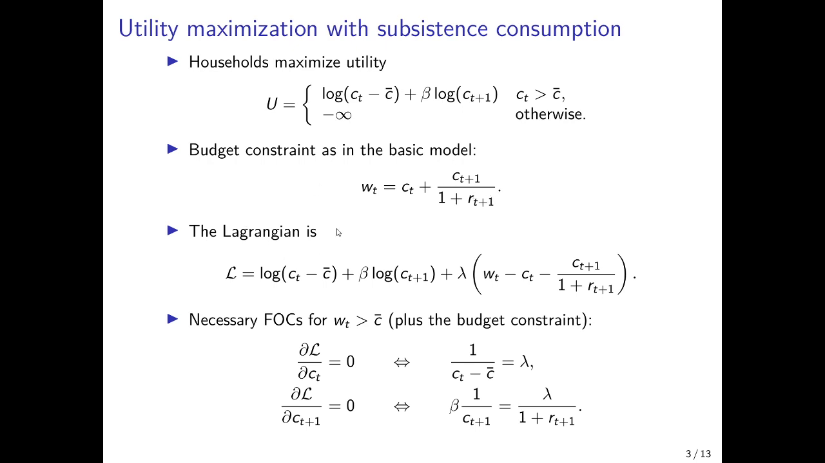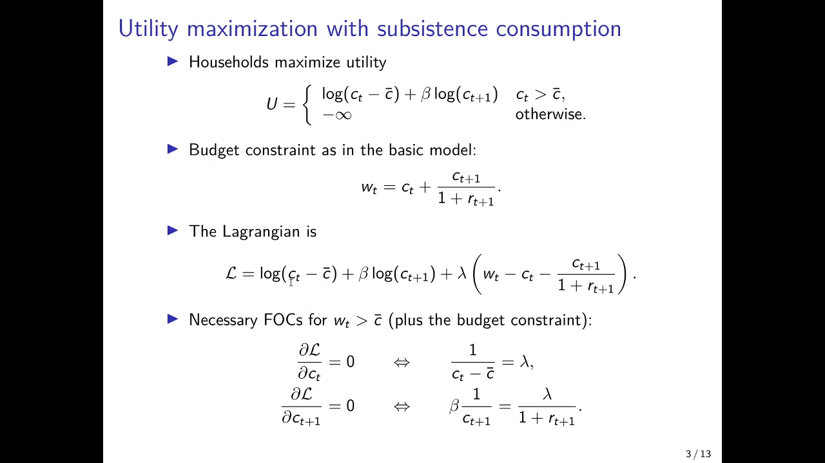Now we again write down the Lagrangian function, which is the utility function here, the first part, plus the Lagrange multiplier times the budget constraint, where we subtract from W t the right-hand side, C t plus C t plus 1 divided by 1 plus R t plus 1. And then we can compute the necessary first-order conditions in the situation that the subsistence needs can be fulfilled. Otherwise, we would be in the boundary solution where saving in the first period is 0 and total income is spent on consumption.